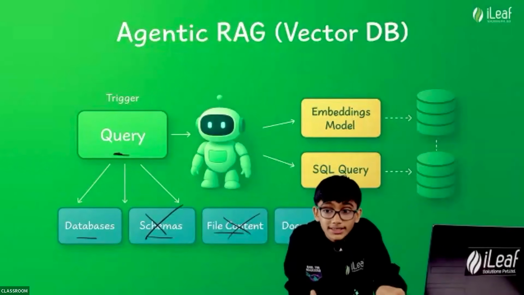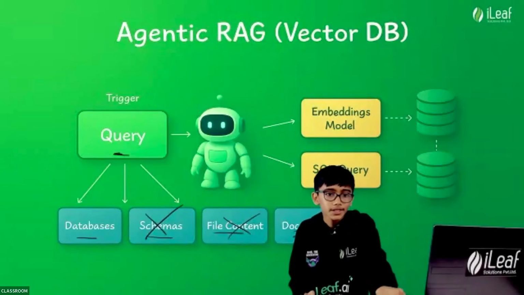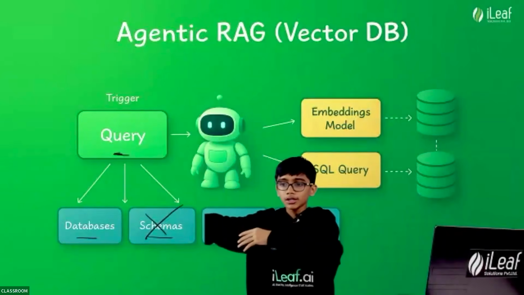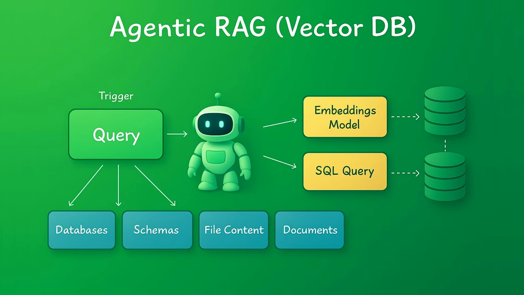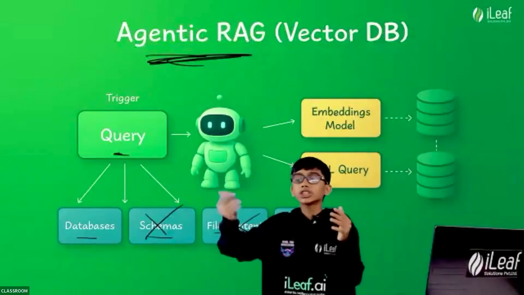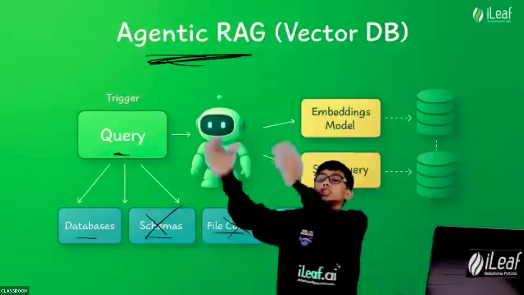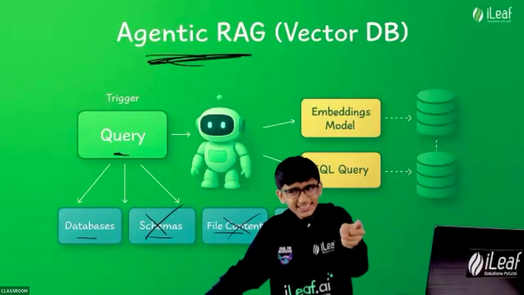Or you can search online, can't you? So if you don't have that information in the document, let's say about Rahul, it can search online and tell you. That is Agentic RAG. It takes a decision on which method it should choose to answer your question. Is that clear?